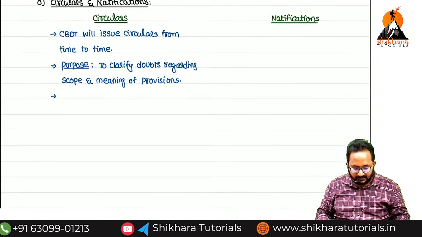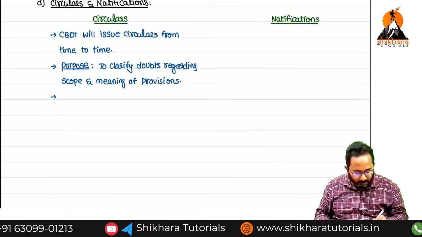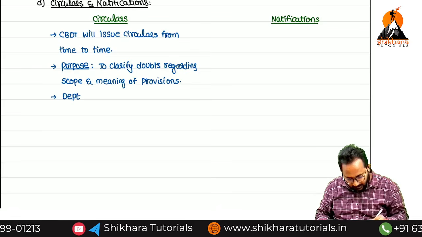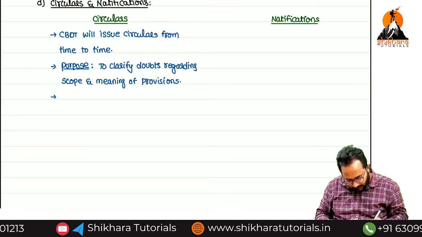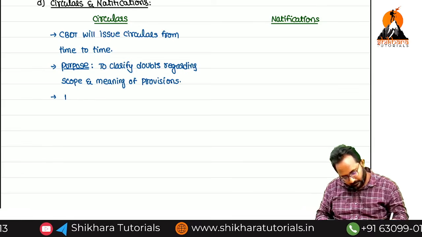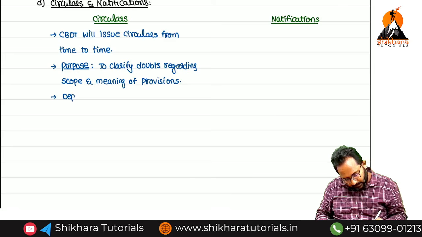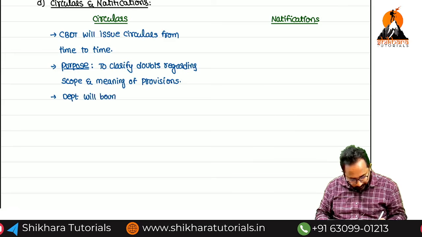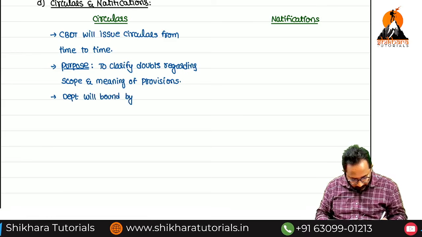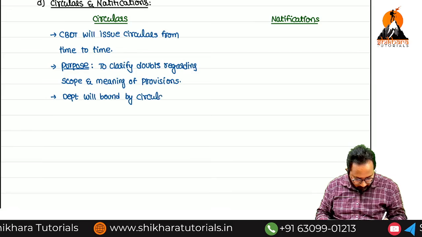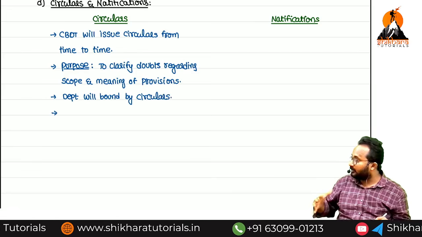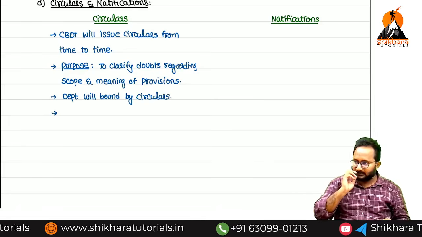Now, a circular-related important point: the department is bound by circulars. Definitely they need to follow the information given in the circulars.